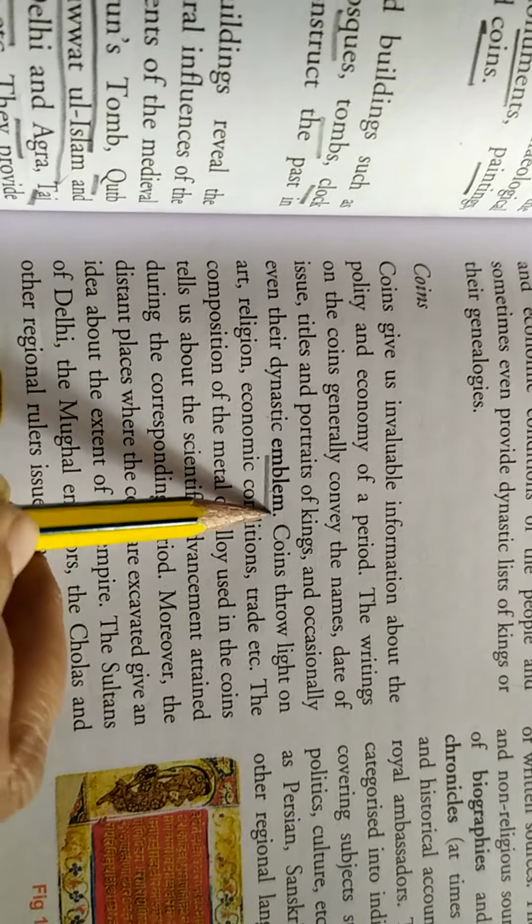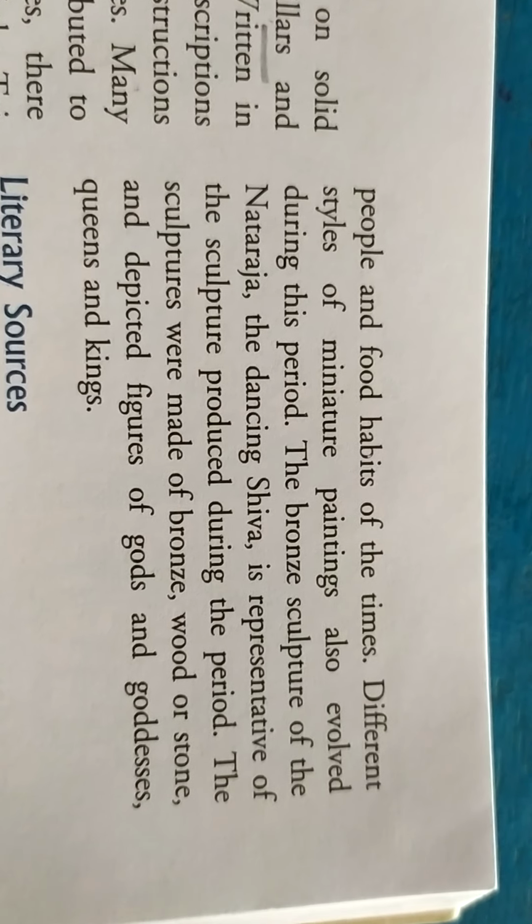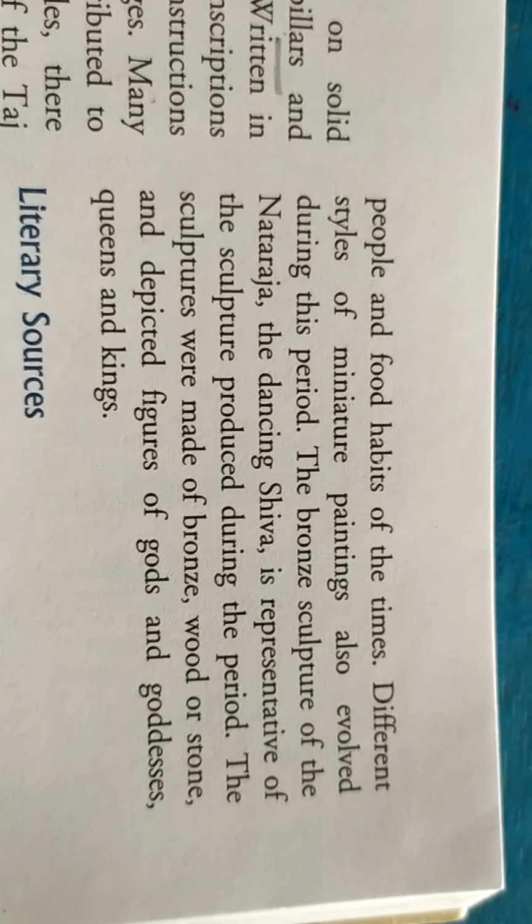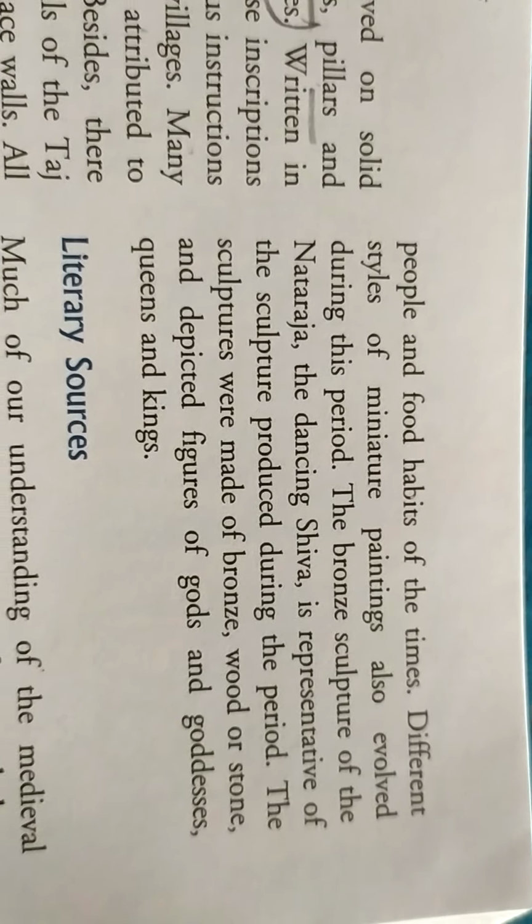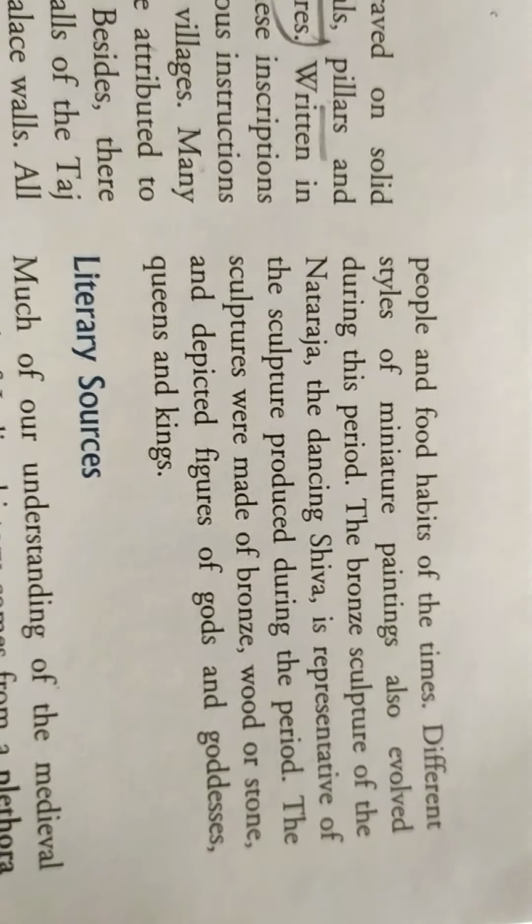So with the help of the paintings and sculptures we come to know their religion, whether they were Hindu or Muslim or any other religion, what their forest life was, how they used to survive in the forest, what their court scenes were, how they used to give punishment to a person who had committed a crime, the different mythological stories, the lifestyles of people, and the items they used to eat.